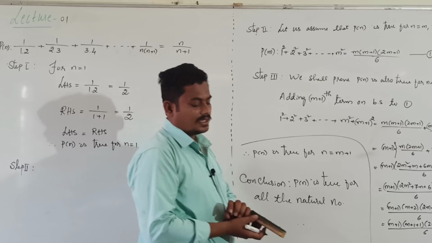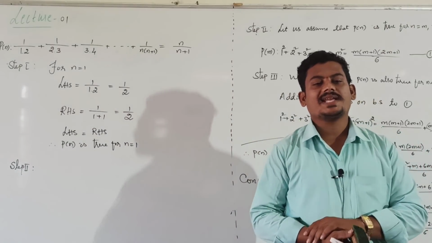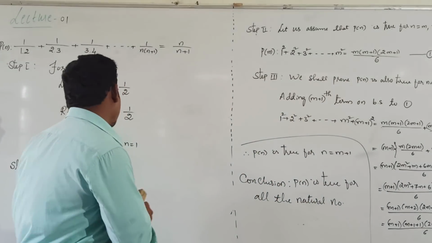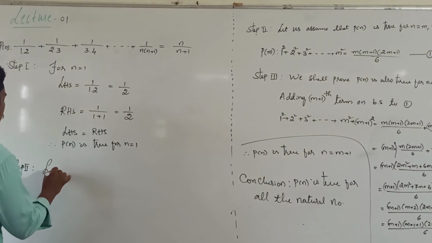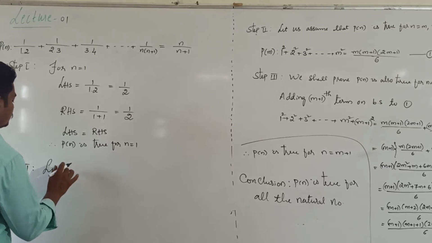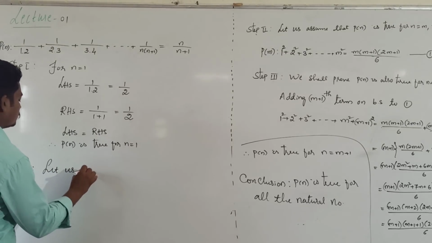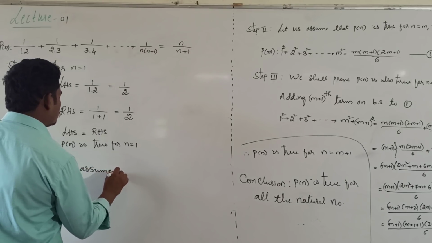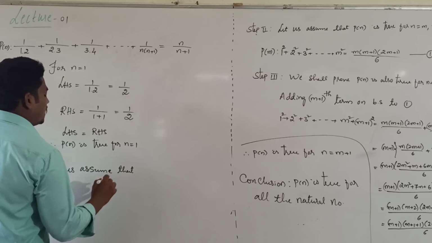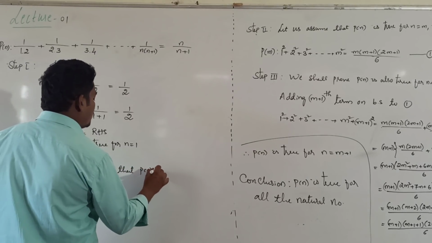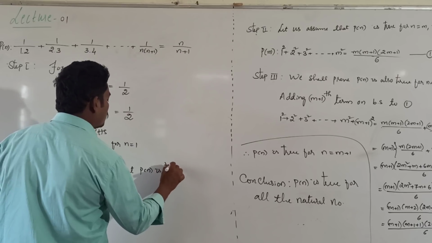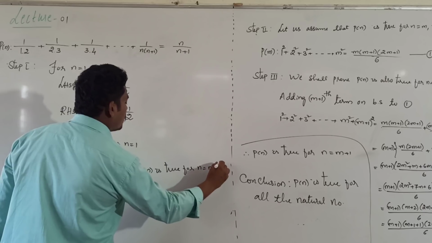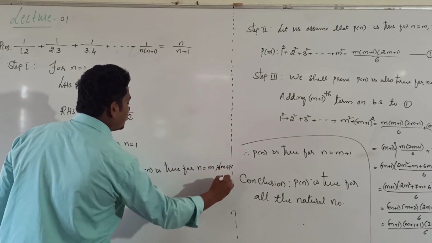Write the same sentence. It is true for 1, which means we conclude it is true for any one of the natural numbers. It is true for any one of the natural numbers means, let us assume that P of n is true for n equal to m, for all m belonging to the natural numbers.